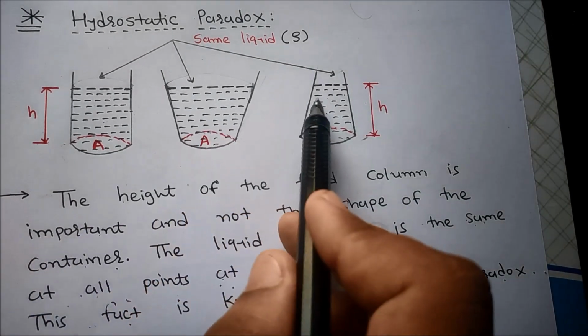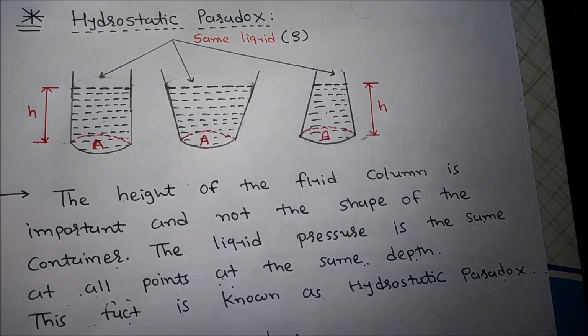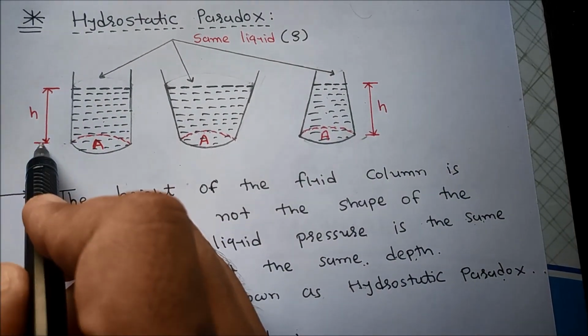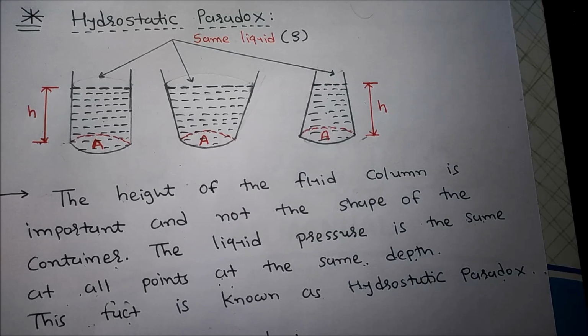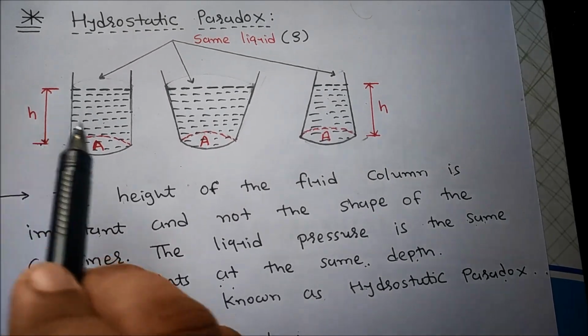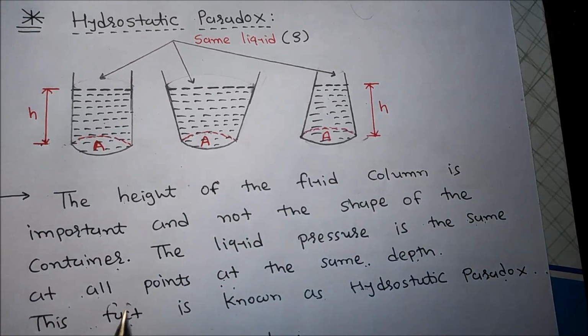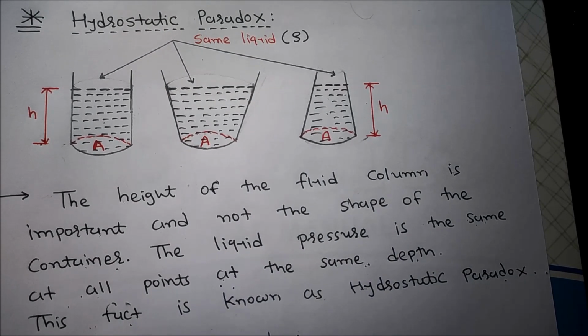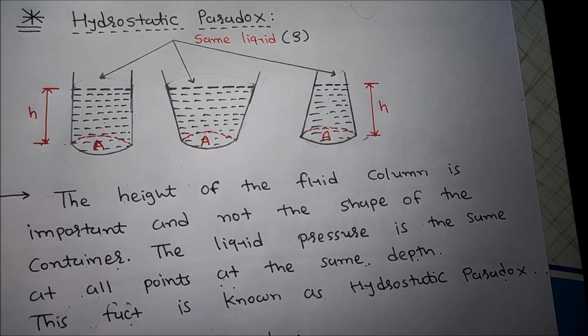Here the shape and size of these containers are different, but they are filled with the same liquid up to the same height. So the liquid pressure is the same at all points at the same depth.